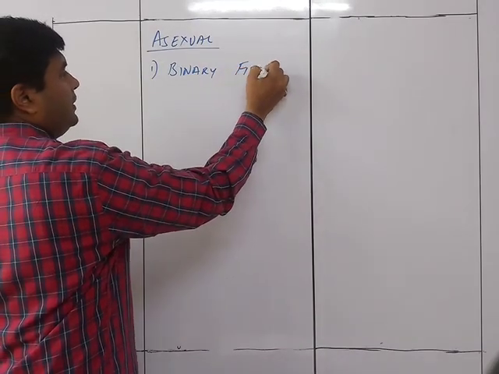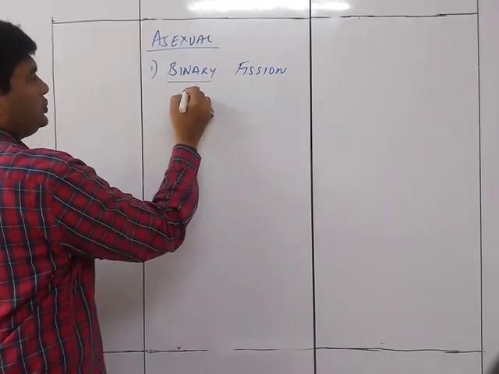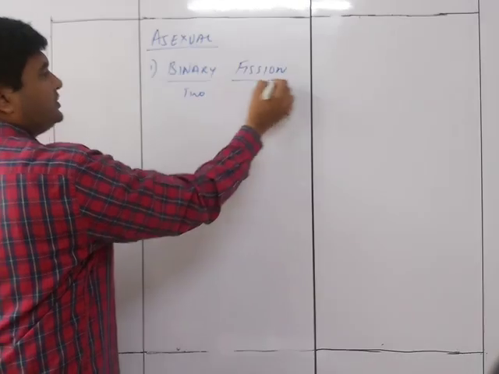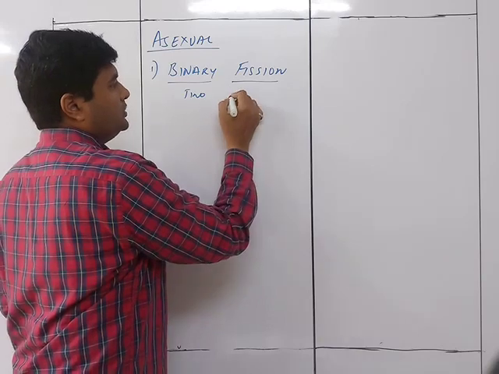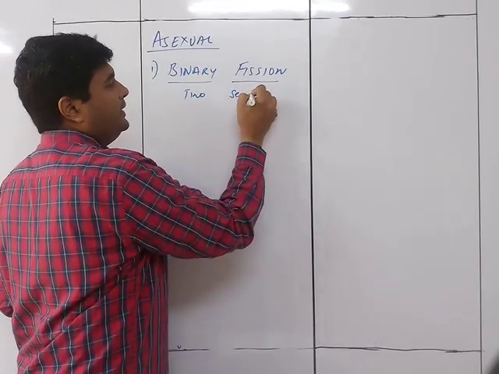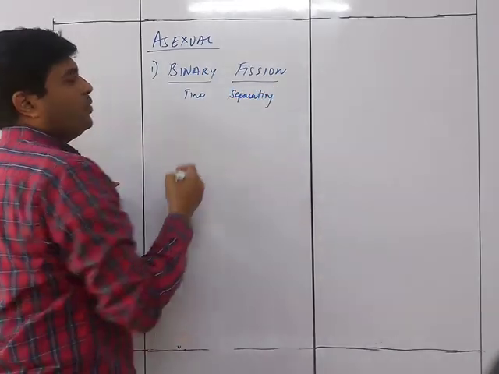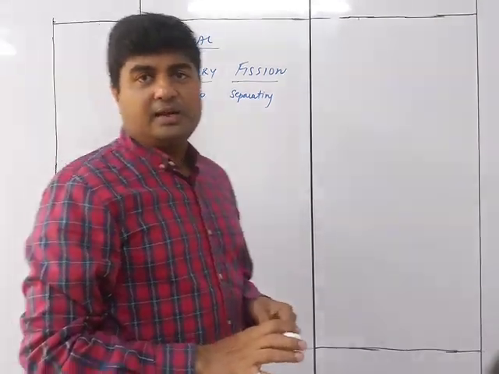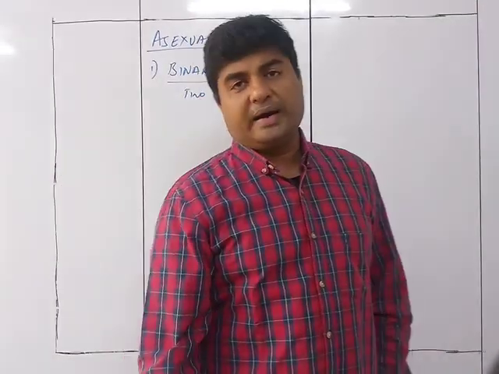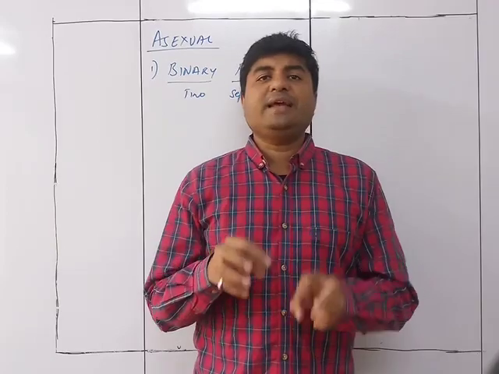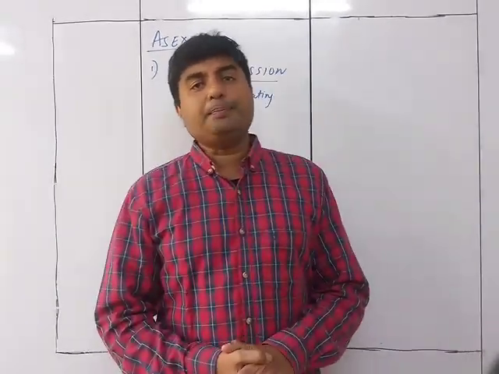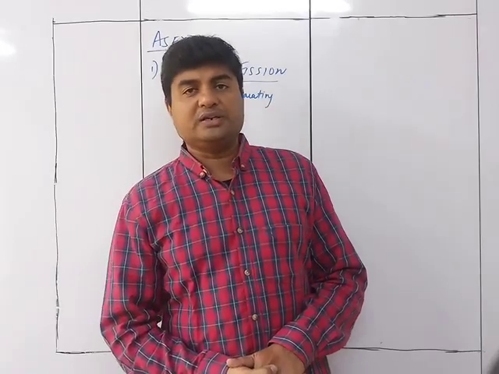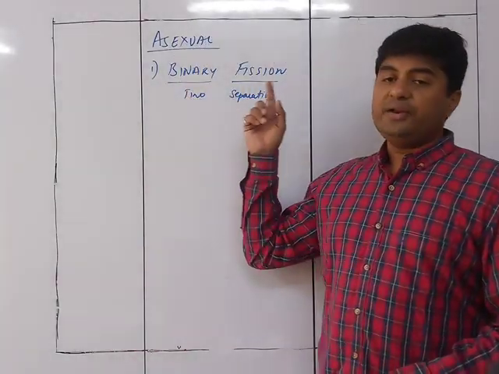Binary means two and fission means breaking or separating. So basically, when any particular cell divides into two parts, and each part becomes an individual organism, that kind of reproduction is called binary fission.